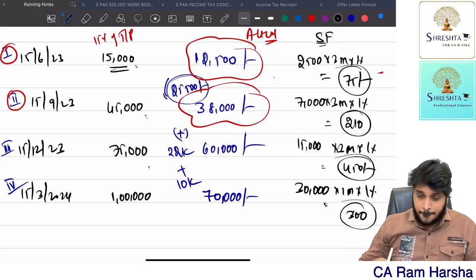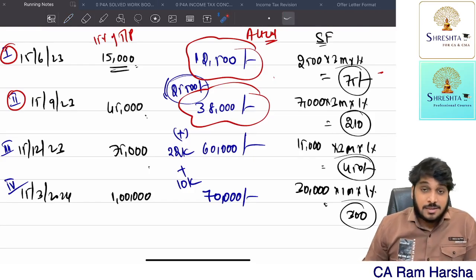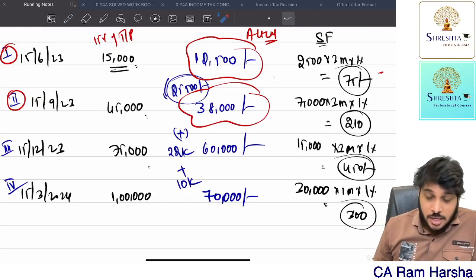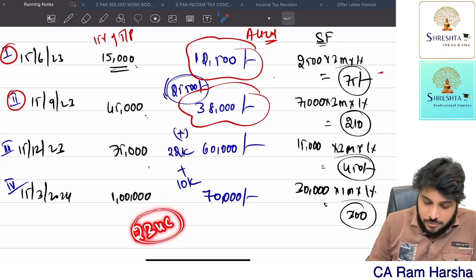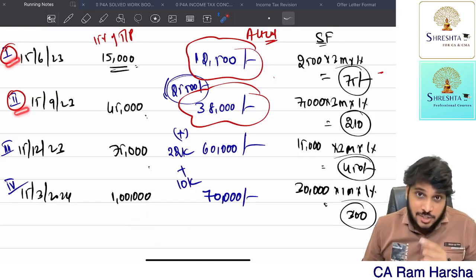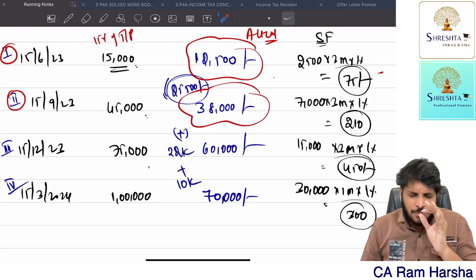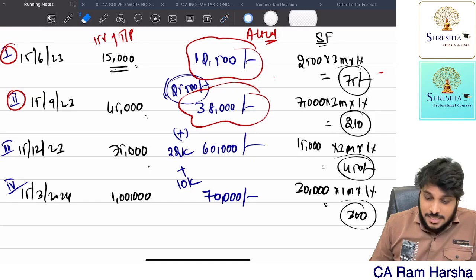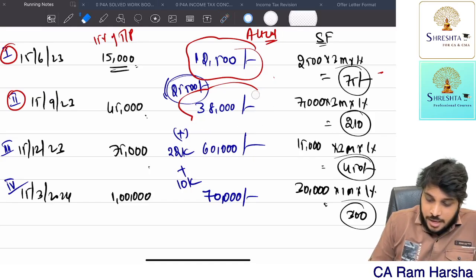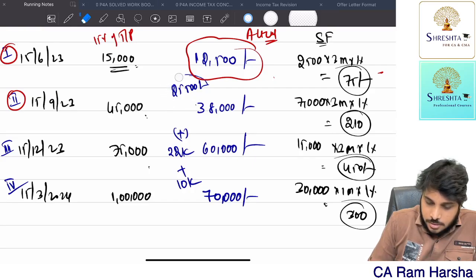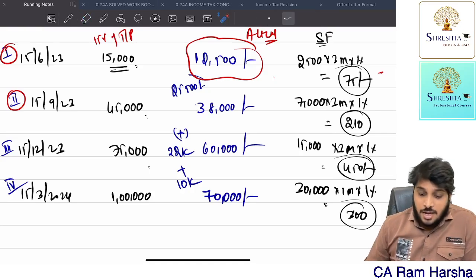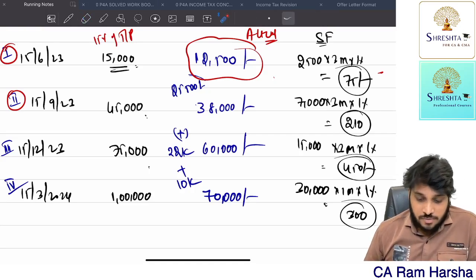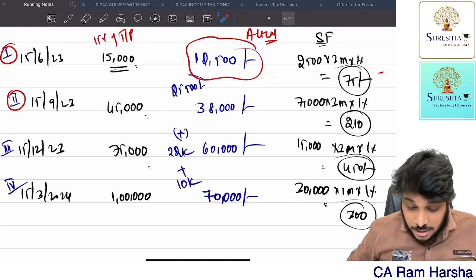Correct? Now, the Income Tax Department has brought a relaxation in 234C for the first and second installments. Now, in this case, how much did SSE pay? First installment 12.5, but he's supposed to pay how much? 15.